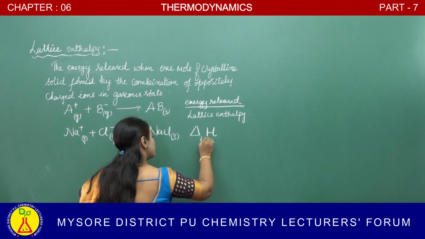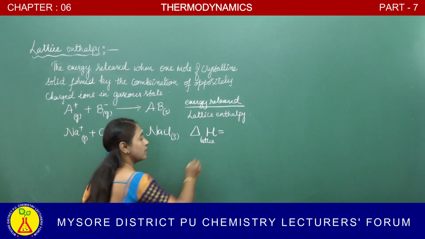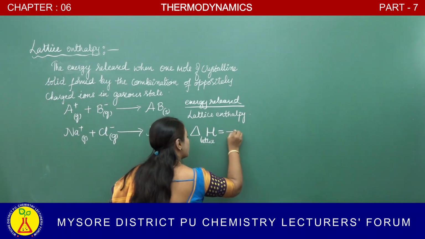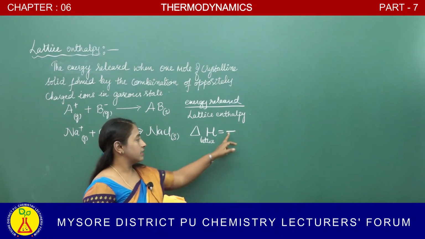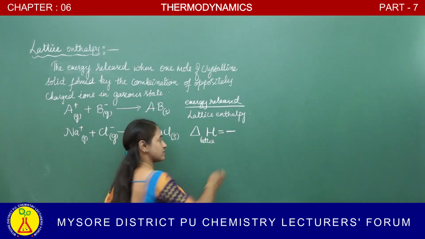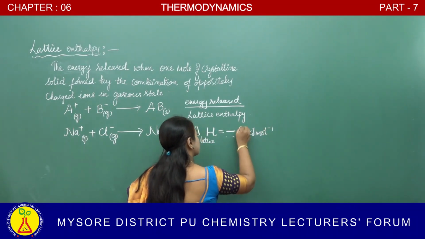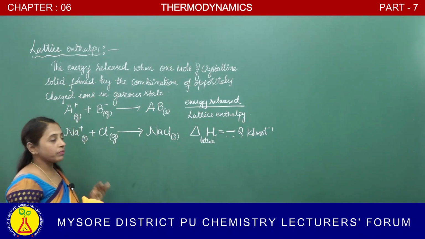That energy is called lattice enthalpy, and here energy is released, so it is negative. You are going to get some kilojoules per mole. Let us take it as minus Q kilojoule per mole.